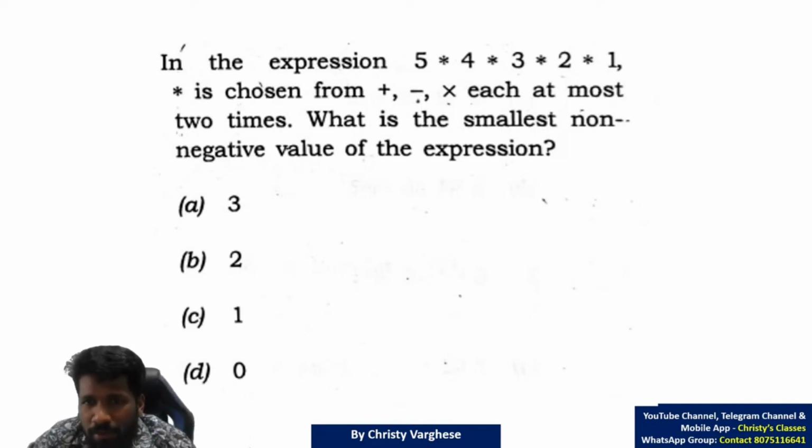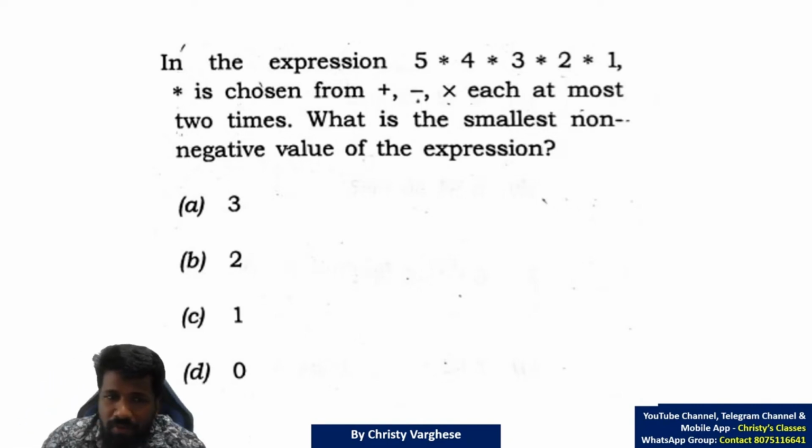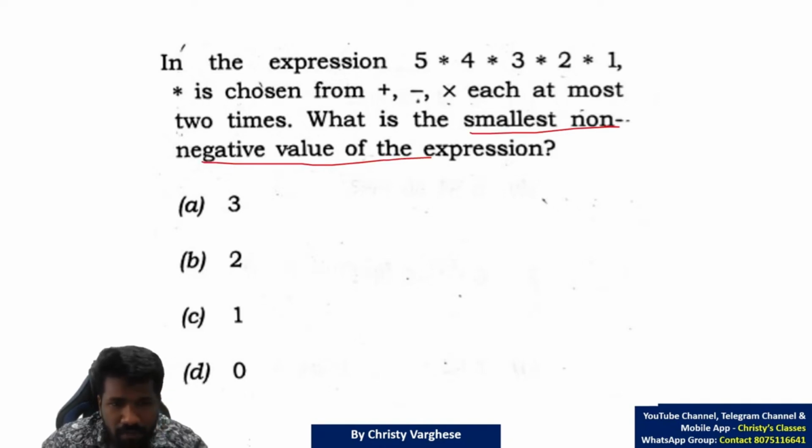So here, instead of star, we need to find the operation which will give us our desired result. What is the desired result? Smallest non-negative value. Non-negative means it can be positive also, it can be zero also. This is a very interesting question, because if you are not analyzing it properly, there are chances that you can get it wrong.